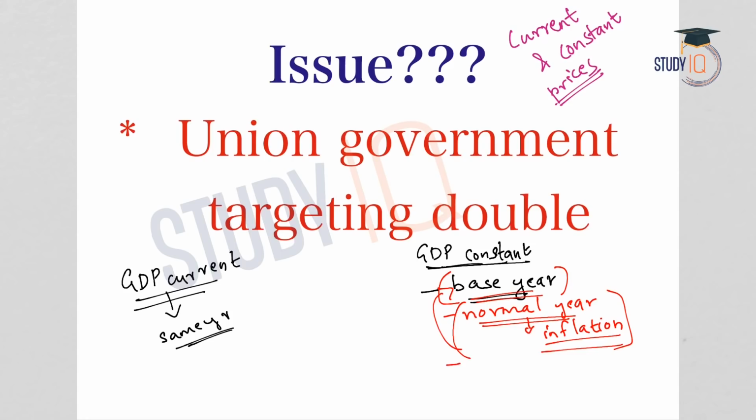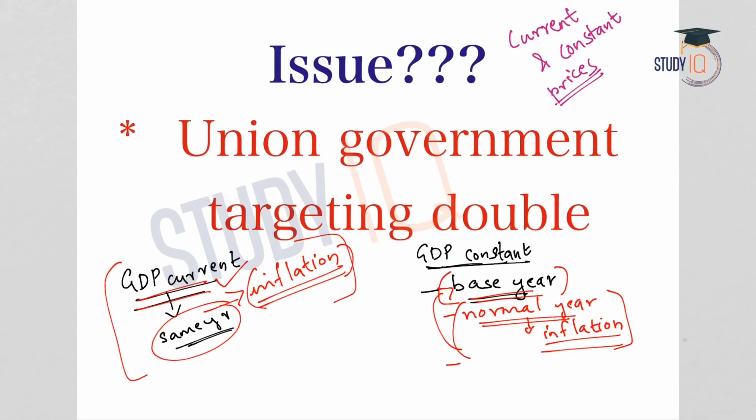So what is the major difference is that at GDP at current prices, the same year prices are considered, and this can be inflated prices. So inflation is considered, or the rates are affected by inflation at GDP at current prices. But when it comes to GDP at constant prices, inflation is normal because the base year has been selected from a year in which the inflation rates are normal.